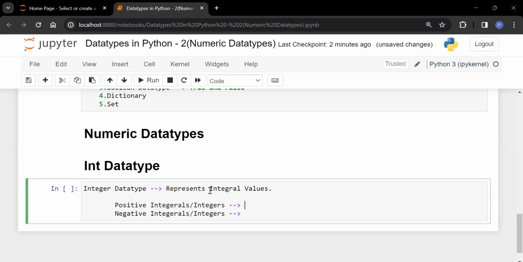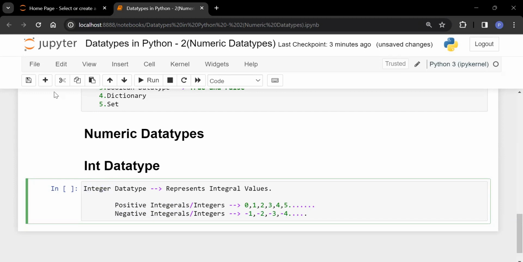Positive integer means like 0, 1, 2, 3, 4, 5, so on till infinity. Same as it is coming to negative: -1, -2, -3, -4. All these are your negative integrals. So whatever positive integrals and negative integrals are there, all these integral values are considered in the integer data type.